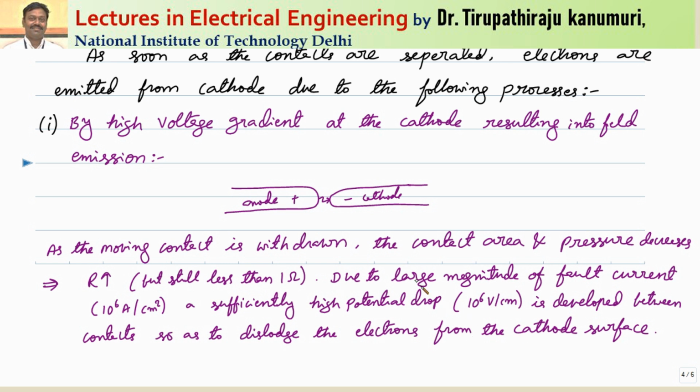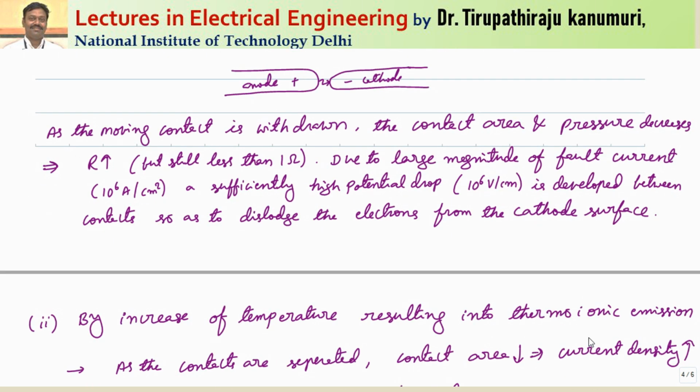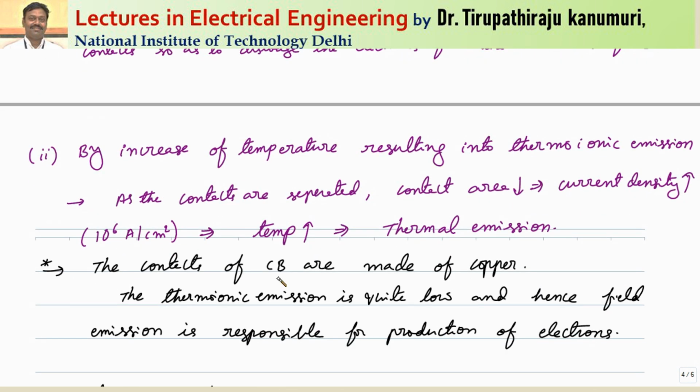And the same thing with the cathode material, whichever is there, because at this contact surface it has a high value of voltage gradient, the charges will be dislodged from the cathode surface also. So this is the first phenomenon. And the second phenomenon is the increase of temperature resulting in thermionic emission.